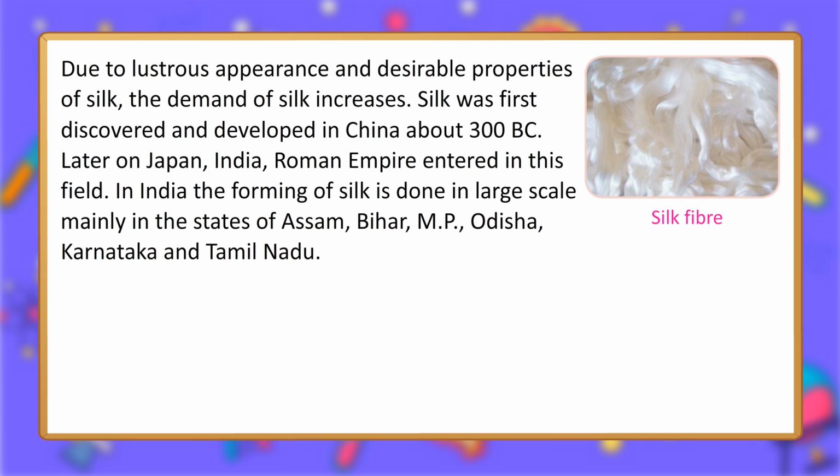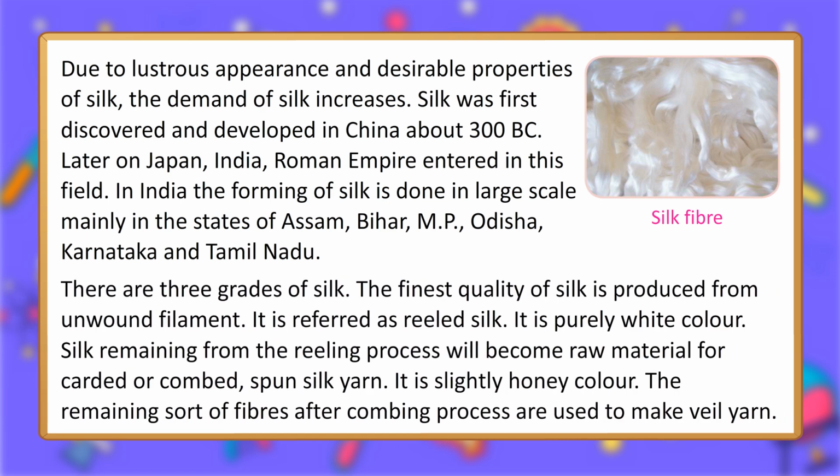In India, the farming of silk is done on a large scale mainly in the states of Assam, Bihar, MP, Odisha, Karnataka, and Tamil Nadu. There are 3 grades of silk. The finest quality of silk is produced from unwound filament. It is referred to as reeled silk. It is purely white in color. Silk remaining from the reeling process will become raw material for carded or combed, spun silk yarn. It is slightly honey colored. The remaining sort of fibers after the combing process are used to make veil yarn.